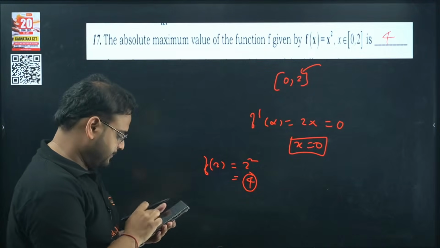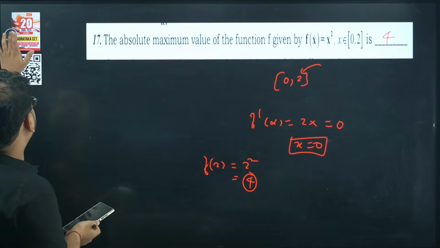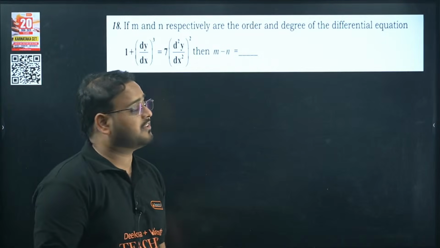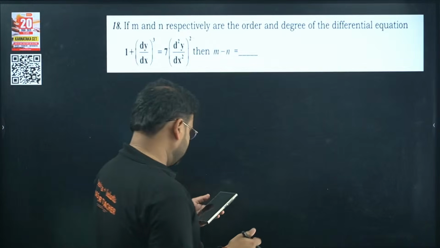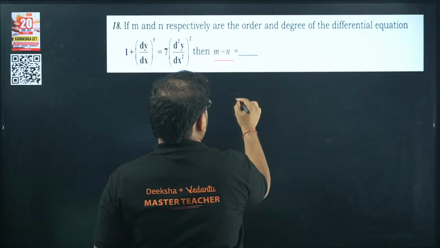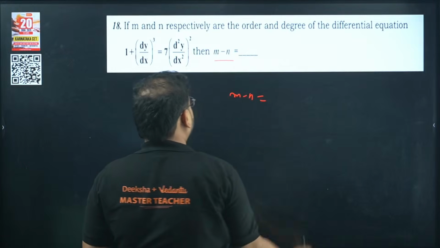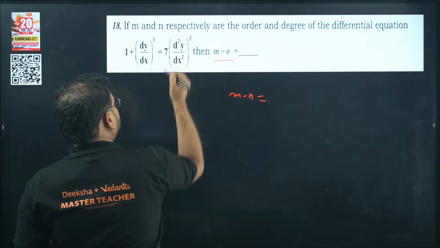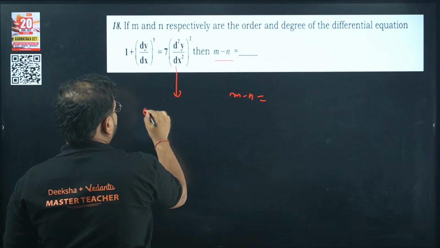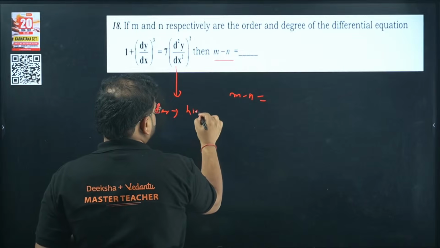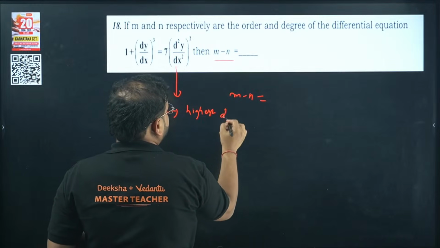Yes. Next, 18th. If m and n respectively are the order and degree of the differential equation, what is the answer for m minus n? Check here. m represents your order. What is the order here? Order represents the highest derivative.